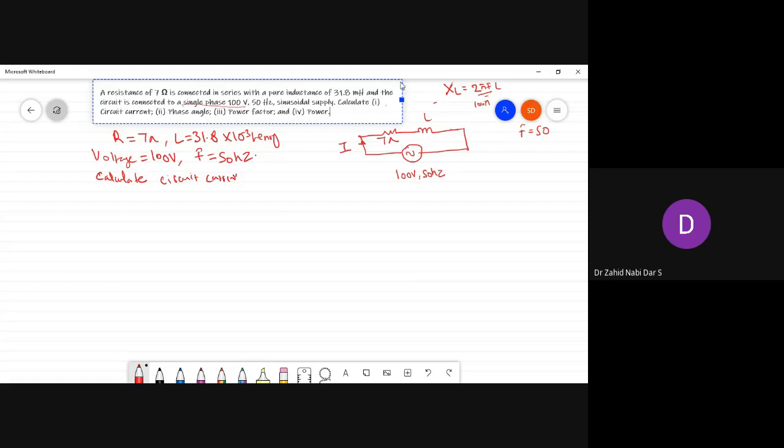Another thing it is asking is the phase angle. Phase angle is what? Phi. Phase angle is the angle between voltage and current. It would be theta v minus theta I.